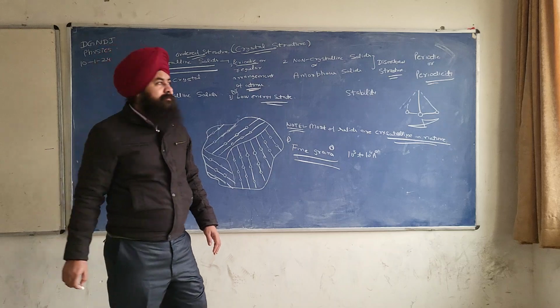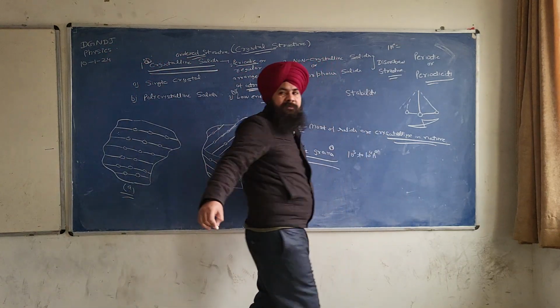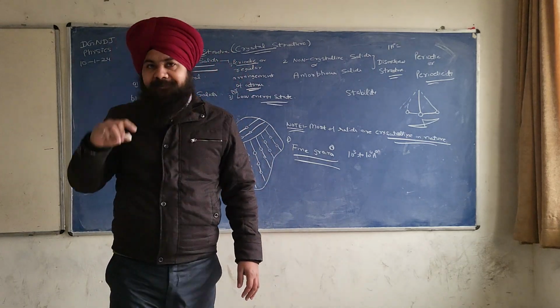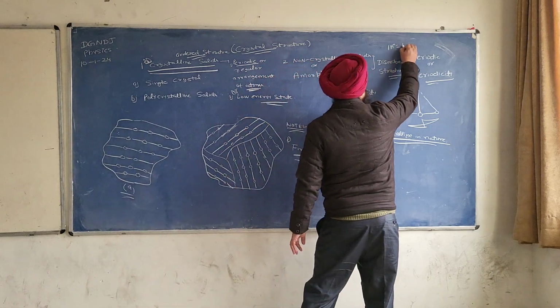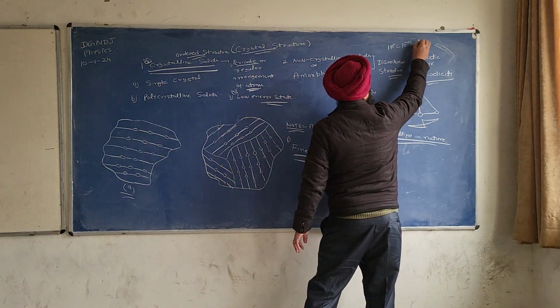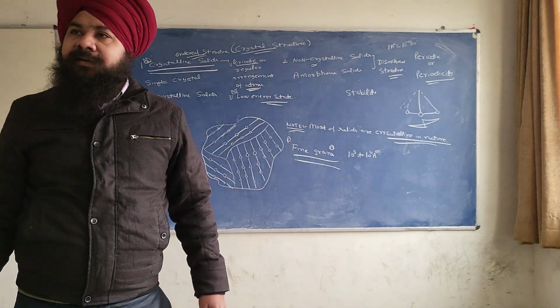What's the meaning of angstrom? 1 angstrom is equal to 10 to the power minus 10 meter.